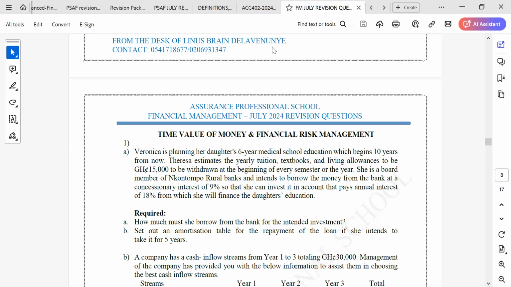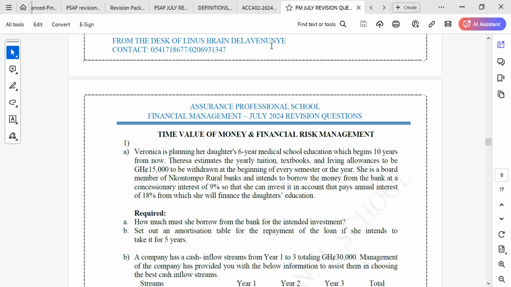Okay. So Teresa estimates that the yearly tuition, textbooks, and living allowance is 15,000, to be withdrawn at the beginning of every semester or the year. She's a board member of the Nkotompum Rural Bank and intends to borrow the money from the bank at a concessionary interest of 9% so that she can invest it in an account that pays annual interest of 18%, from which she will finance the daughter's education.